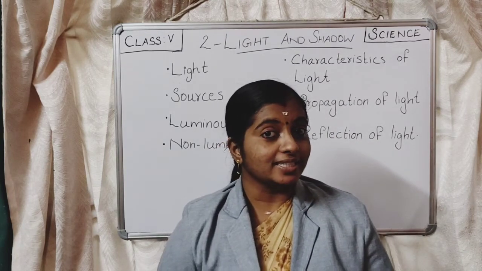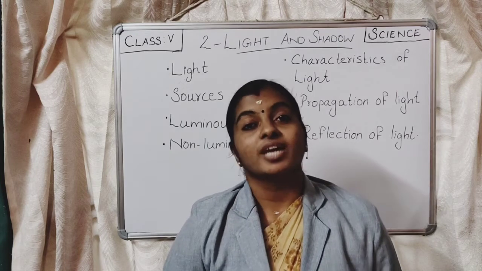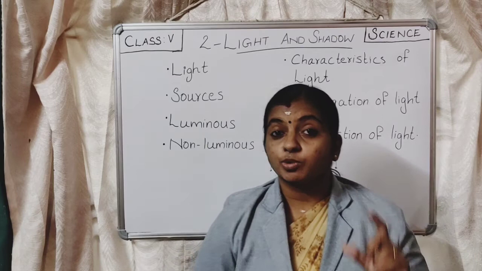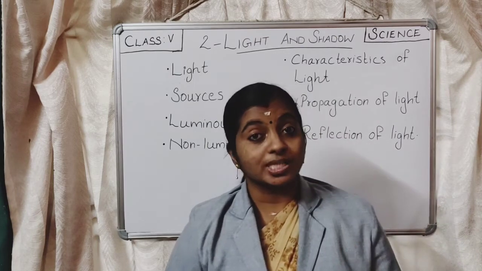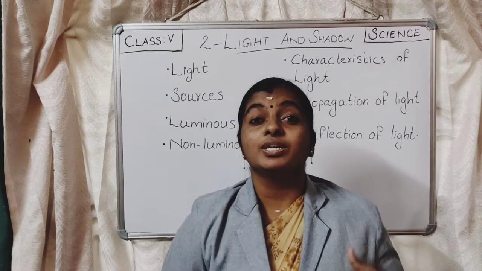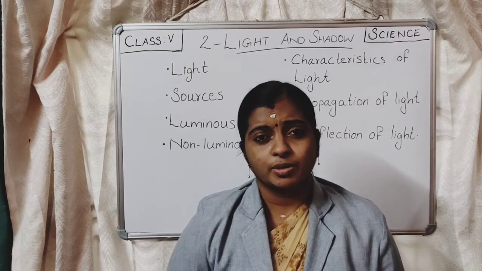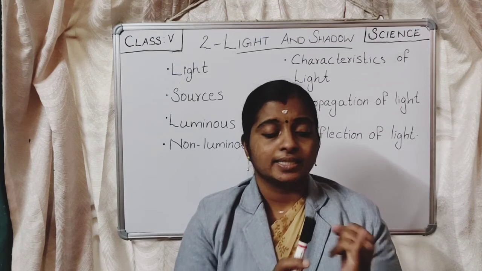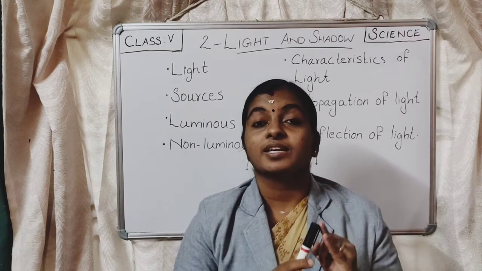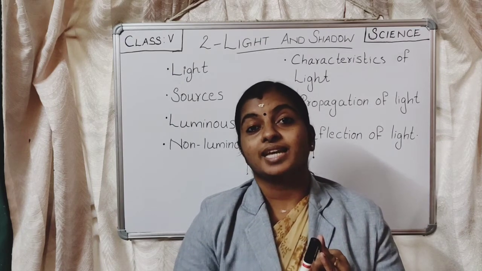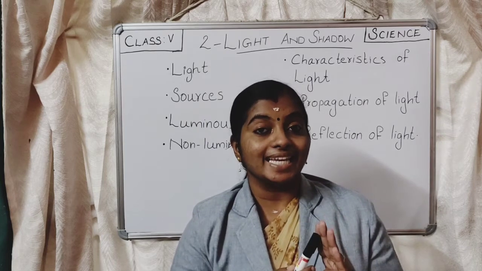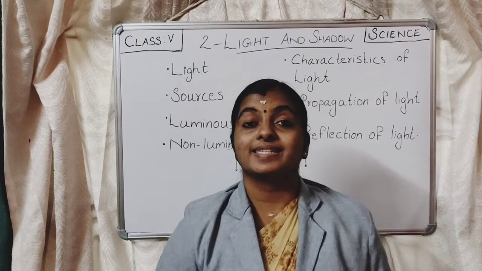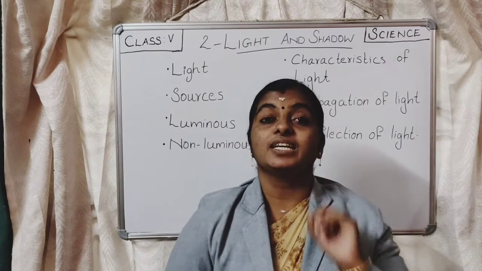So, what is light? Light is a form of energy, and light is the most important form of energy. It is the energy which helps us to see objects. We know that we have 5 senses, right? Which are the 5 senses? Vision, hearing, that is sound, then smell, taste and touch. And among them, one of the most important senses is the sense of vision, that is seeing objects.